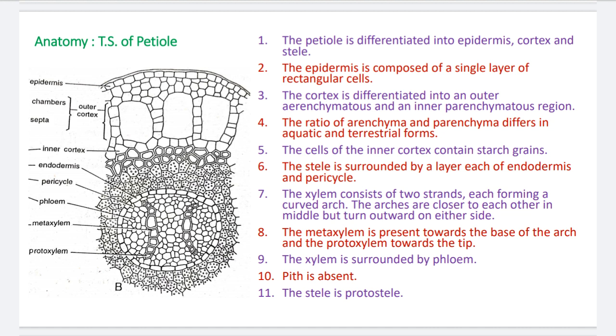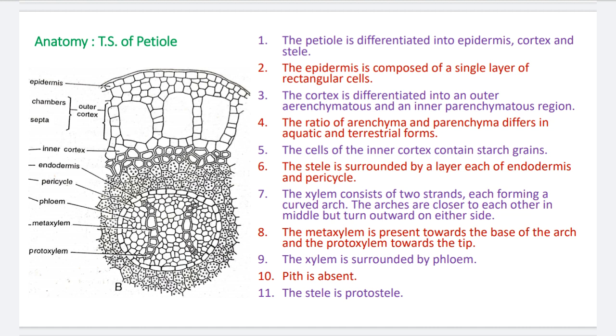The xylem consists of two strands, each forming a curved arch. The arches are closer to each other in the middle, but turn outward to either side.